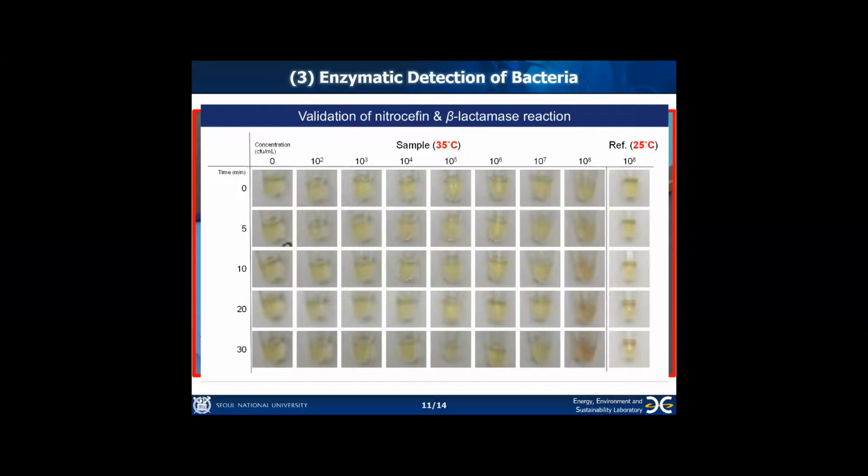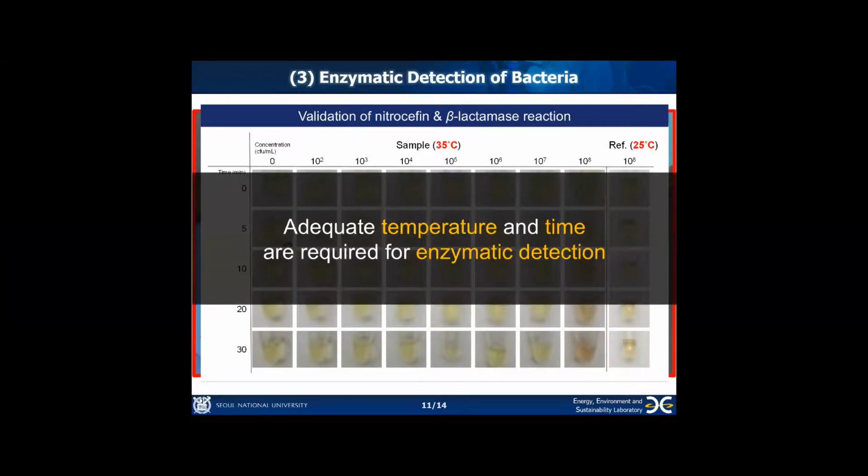Under body temperature conditions, on the order of 10^7 CFU per mL of bacteria can be detected after 10 minutes. Therefore, it can be seen that adequate temperature and time conditions are required for rapid enzymatic detection.